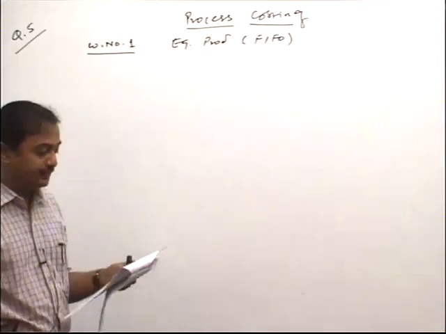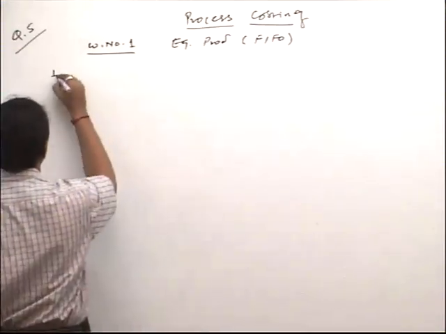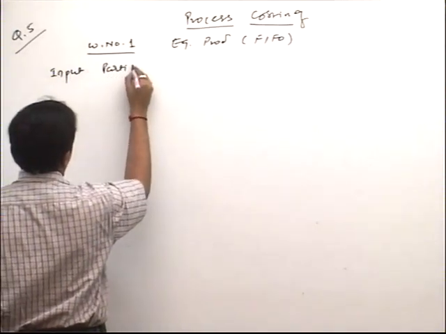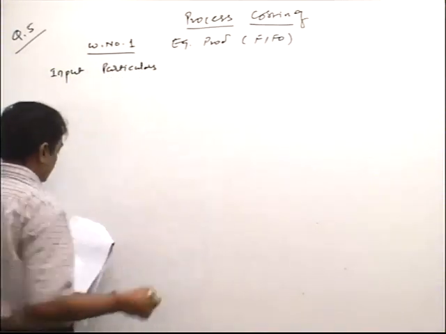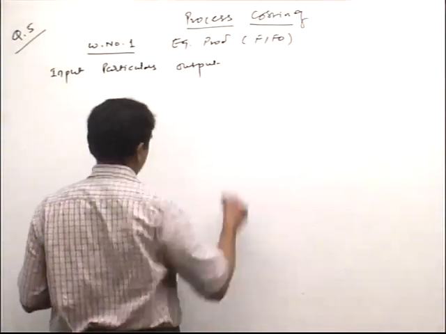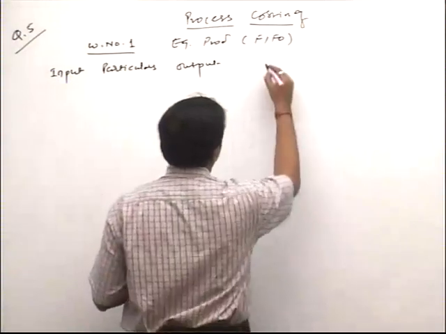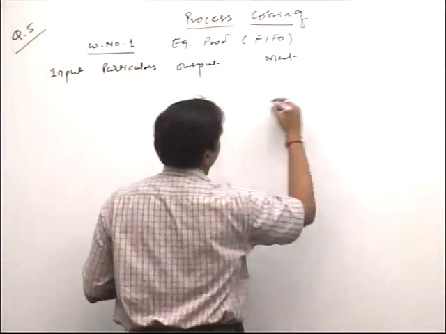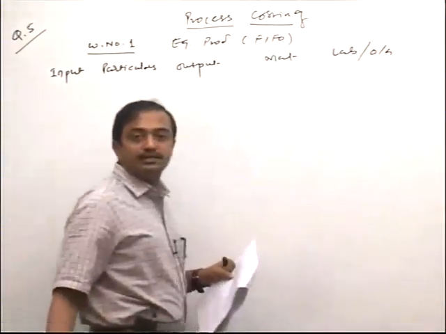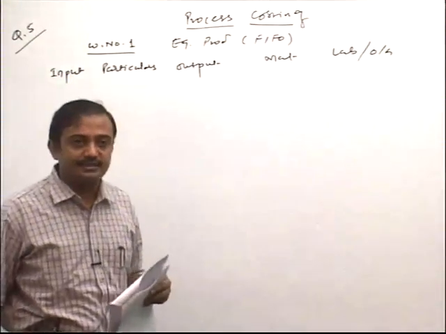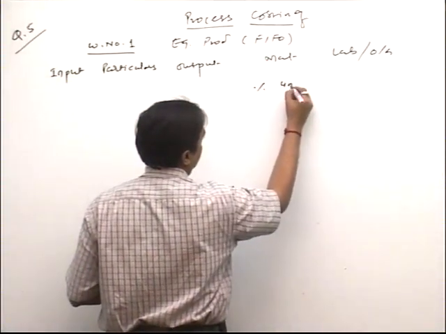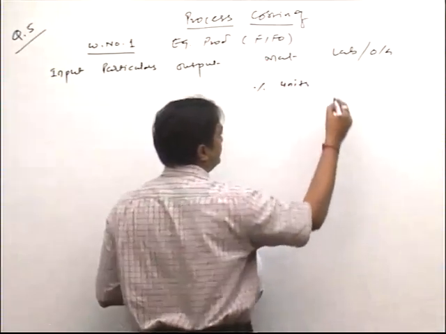Equivalent production with FIFO method. Output, material, labor and overheads. Common column because percentage remains same. Inner column percentage in units.